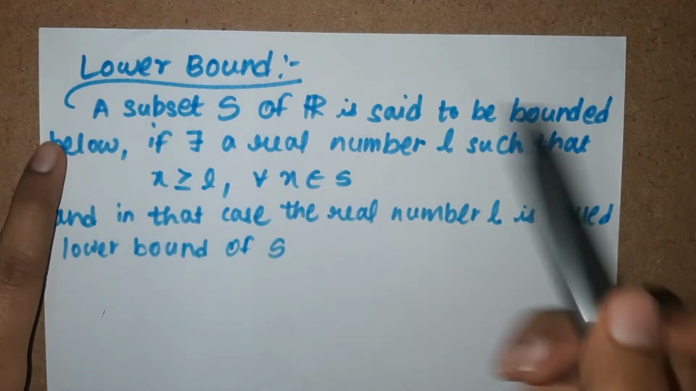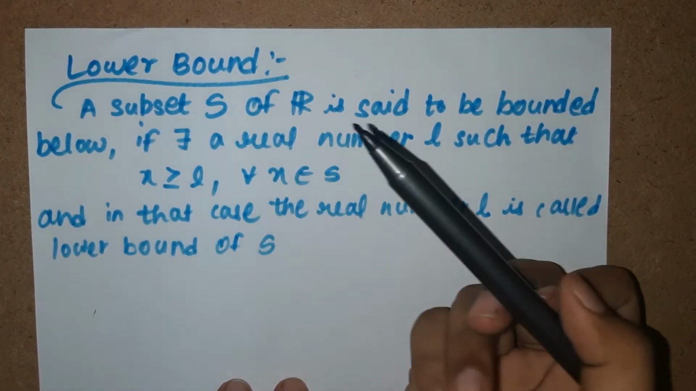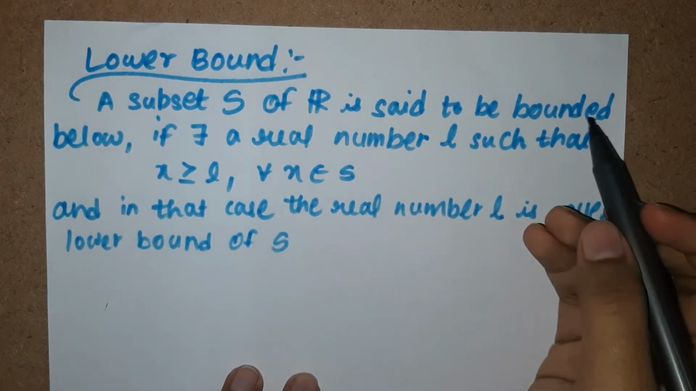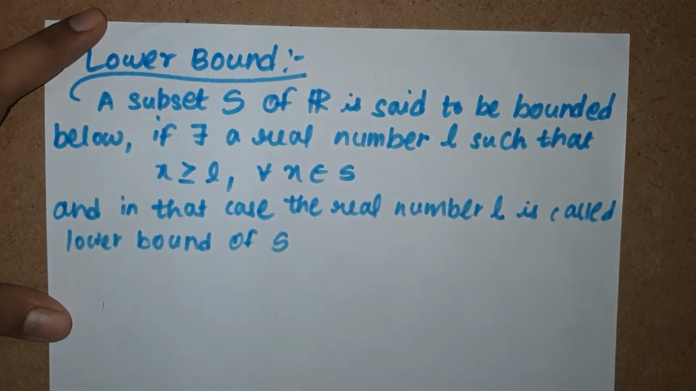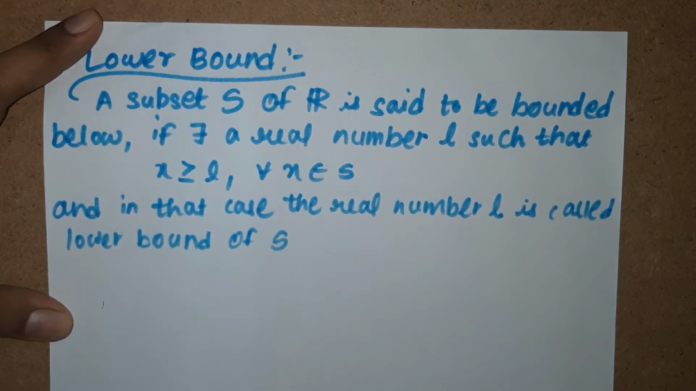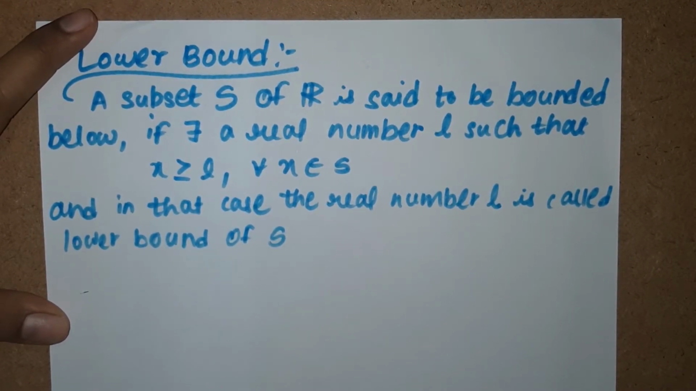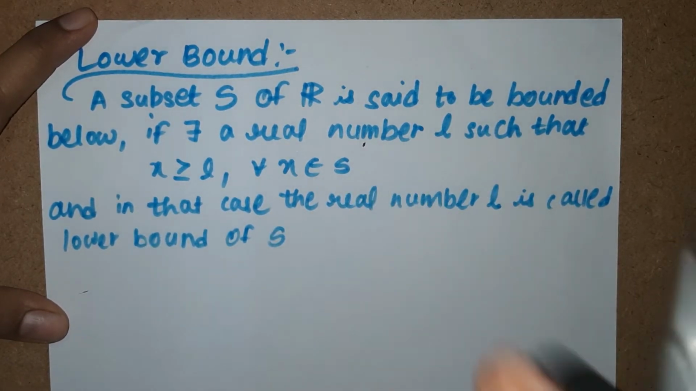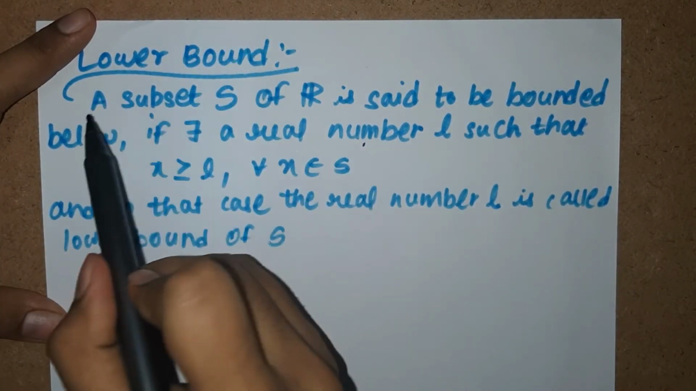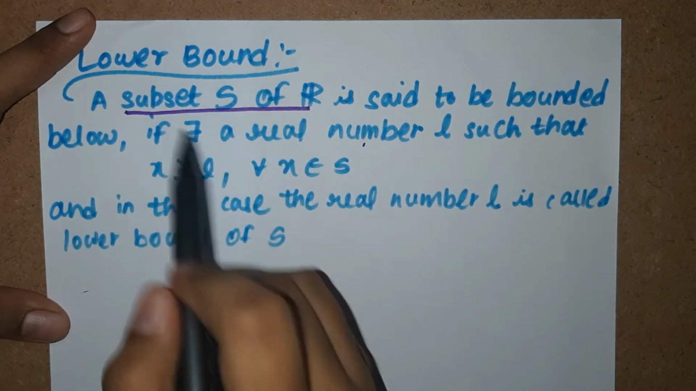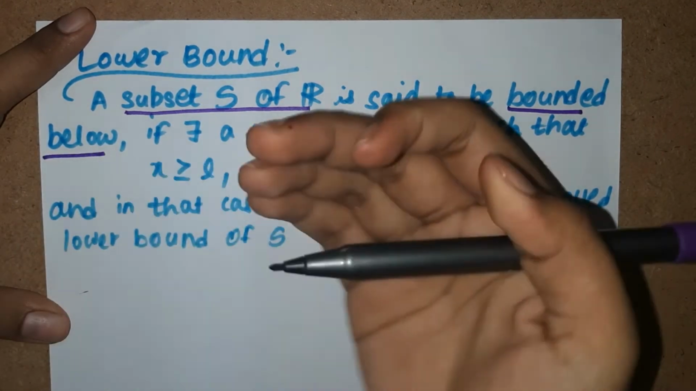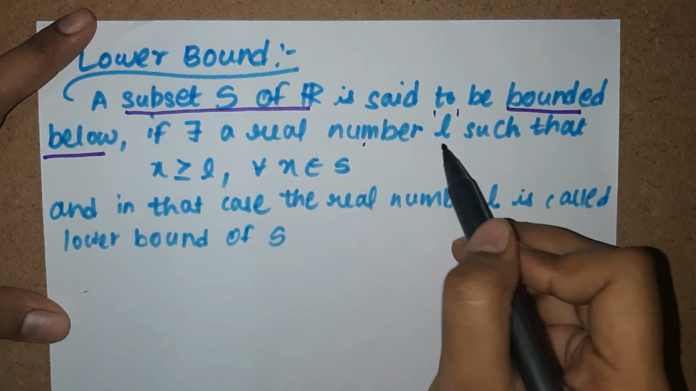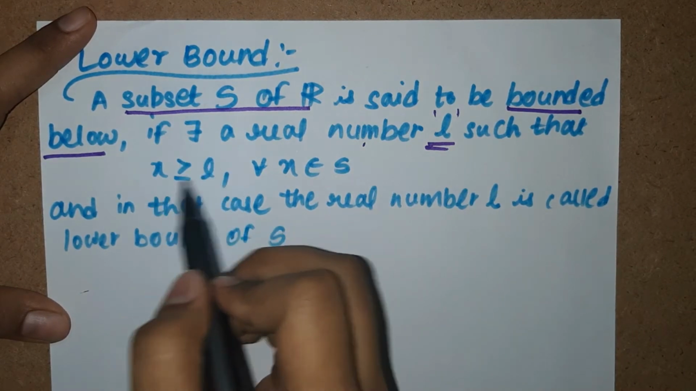Now we have the lower bound definition. A subset S of R is said to be bounded below if there exists a real number L such that X is greater than or equal to L for all X belonging to S, and in that case the real number L is called a lower bound of S. Now let us see what this definition is trying to tell us. Here again there's a subset S of R, and this time it is bounded below, if there exists a real number L such that X is greater than or equal to L.